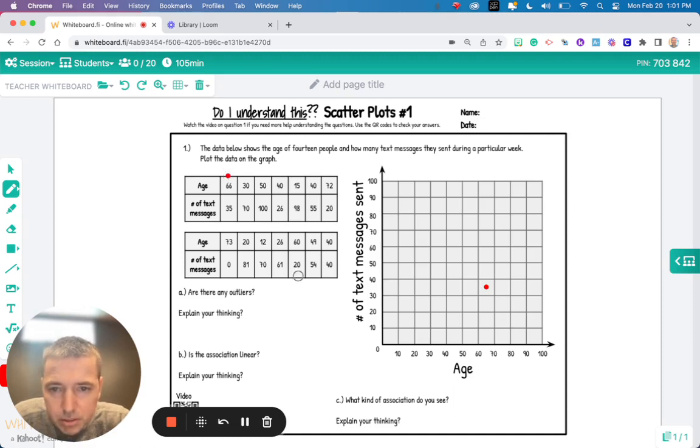So what I like to do is put a little dot by it just so I know I used that one. So the second one is 30, 70. 30 on the x, 70 on the y. And I'm just going to go through and do all 14. 50, 100. 40, 26. 40 on the x, 26 on the y. And again, I'm just trying to get it close. Doesn't have to be perfect.